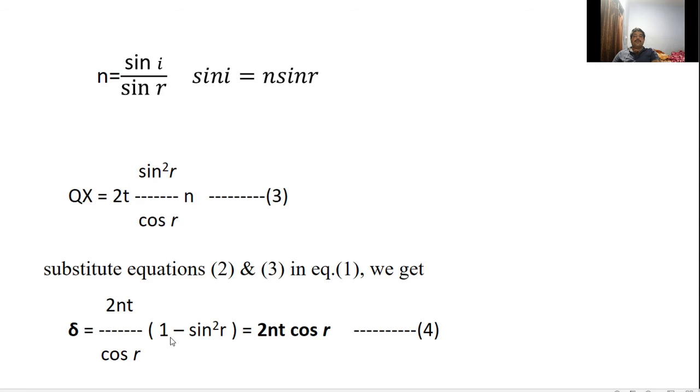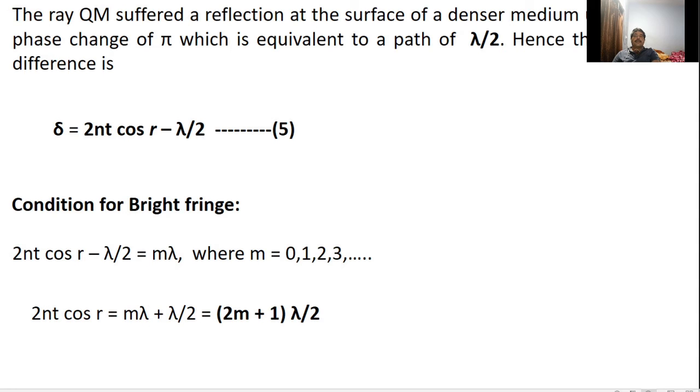We can get delta is equal to 2nt cos r into 1 minus sin square r. So we know that 1 minus sin square r is cos square r. Here cos gets cancelled, then delta is equal to 2nt cos r. But the ray QM suffered a reflection at the surface of denser medium and undergoes a phase change of pi, which is equivalent to a path of lambda by 2. Hence, the true path difference is delta is equal to 2nt cos r minus lambda by 2.